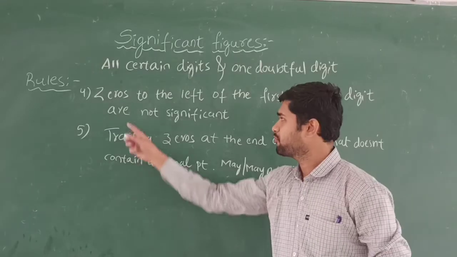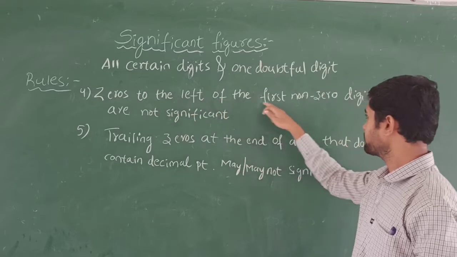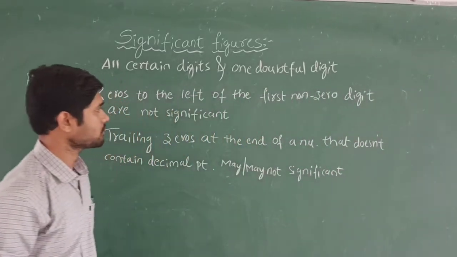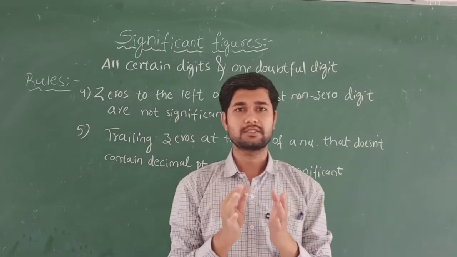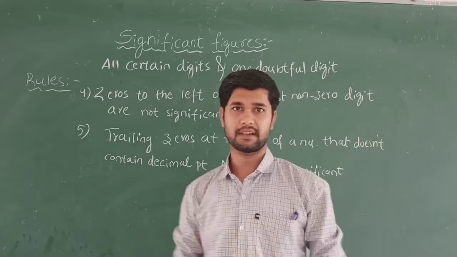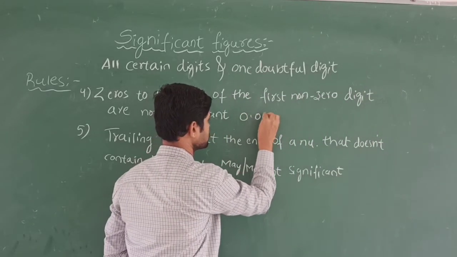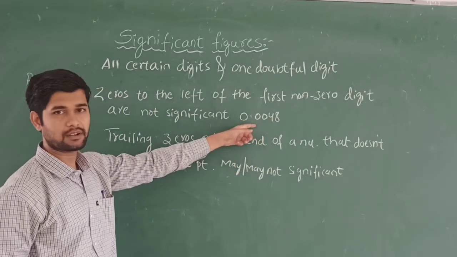Let's discuss the fourth rule. The fourth rule says that zeros to the left of the first non-zero digit are not significant. I mean, the initial zeros are not significant. Suppose I take the example 0.0048. These zeros come before the numbers.